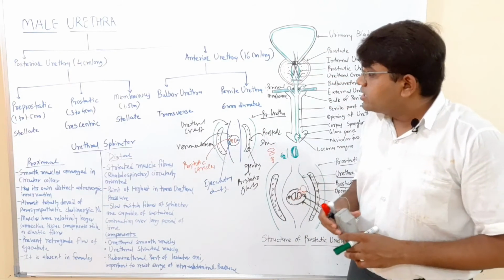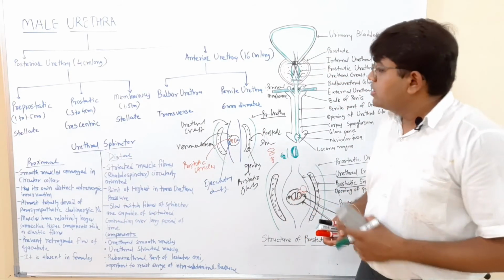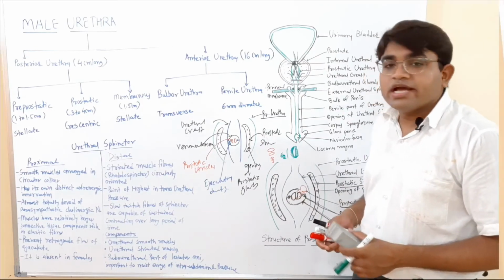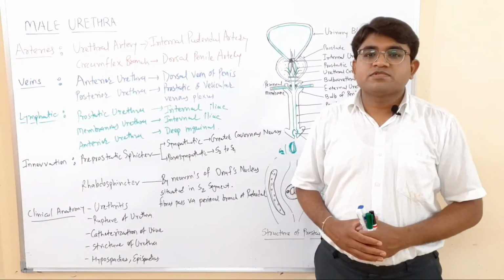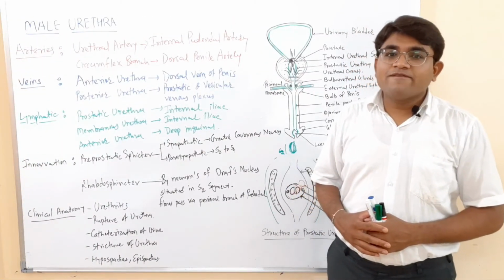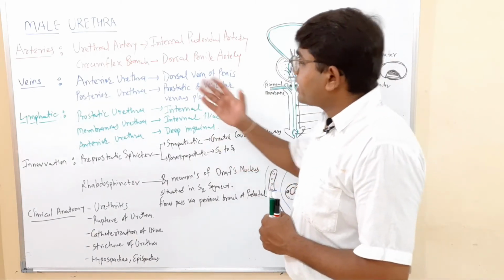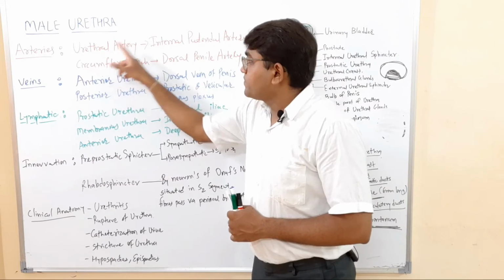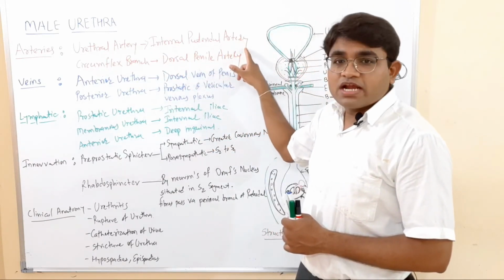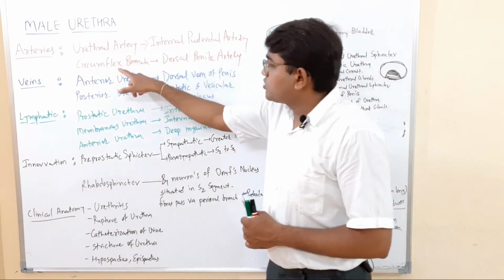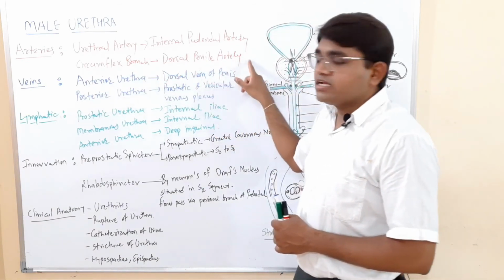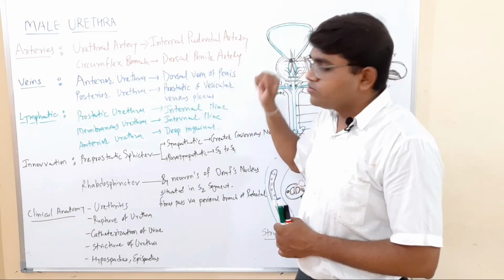So let me see its arterial supply, the venous drainage, the nerves, and its clinical anatomy. Let me discuss the vessels and nervous innervation of the male urethra. First of all, the arteries. The urethral artery is a branch of the internal pudendal artery, and the circumflex branch of the dorsal penile artery. Both supply the male urethra.